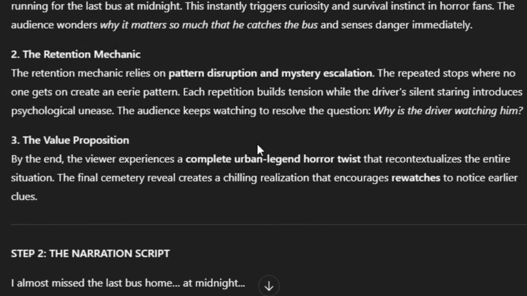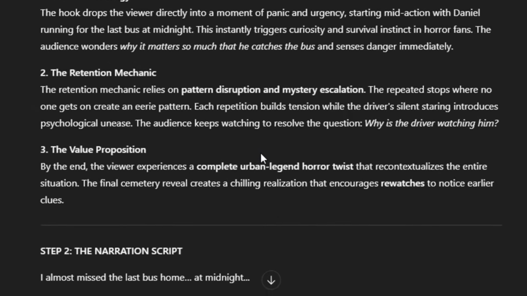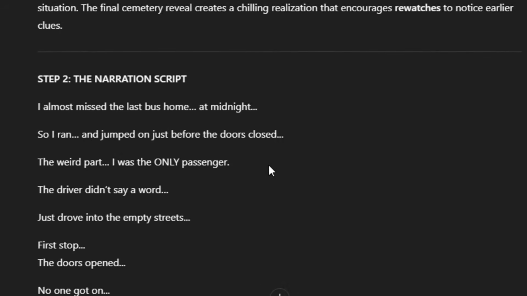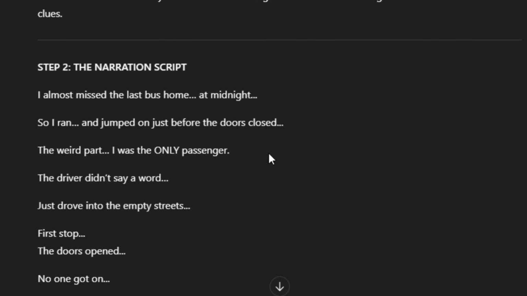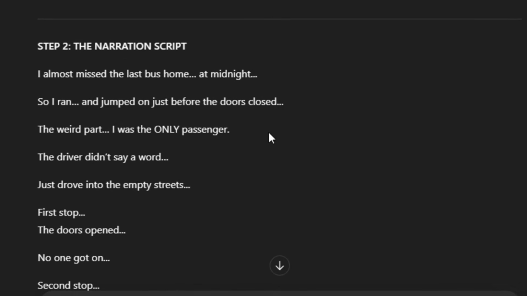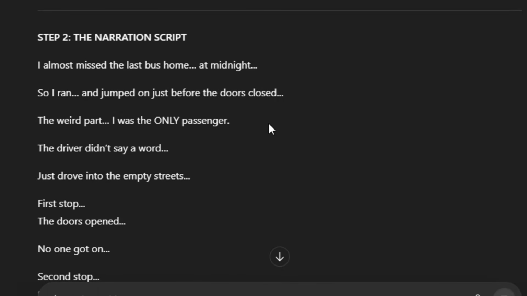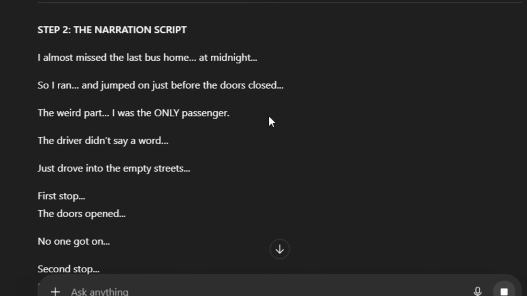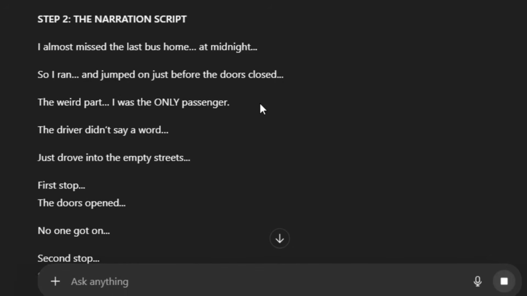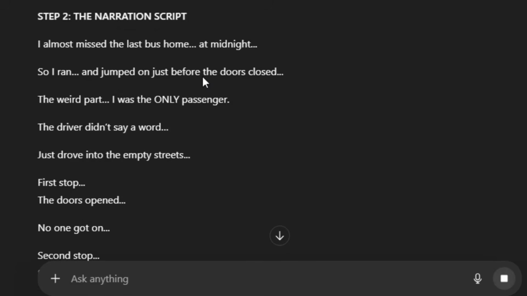But we still have a problem. A strategy is not a script. Look below the audit. There it is, a clean voiceover script. Notice the formatting. No visual descriptions, no stage directions, just spoken words. It is optimized for text-to-speech breathing patterns. We can copy this directly into our voice engine later without editing a single word. That is efficiency.